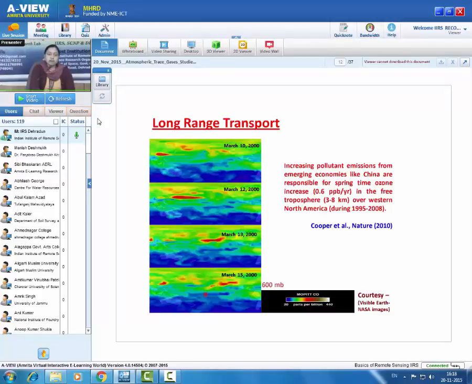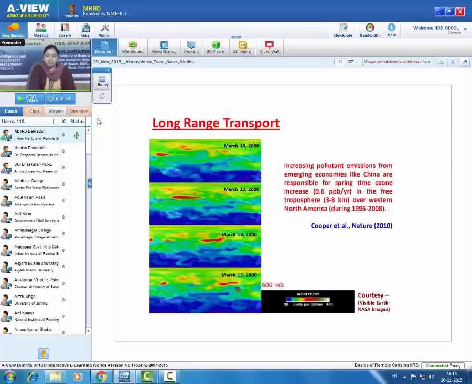This plot is for 5 consecutive days, March 10, 12, 13 and 15, and it shows that over this location, China, a pollution plume of carbon monoxide was emitted, and within 5 days it got transported to North America.